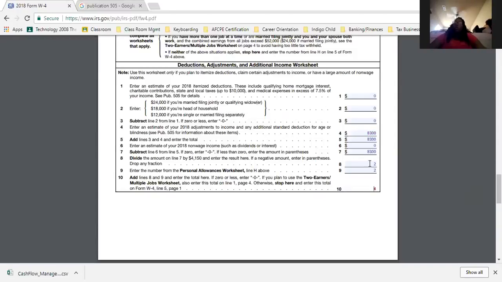Okay, so would that affect it if I itemize more than 8,300? Actually, what happened is, if you do more than 8,300, you can go back and change it again. And if you want to leave it at 8,300 just to play it safe, you'll just get more money back at the end of the year if it's more than that number. So let's say it was 16,000 and some change that you wrote off during the year, but you only put 8,300 in that spot. Well, you're probably going to get more money back in the form of a refund at the end of the year because you had more deduction.